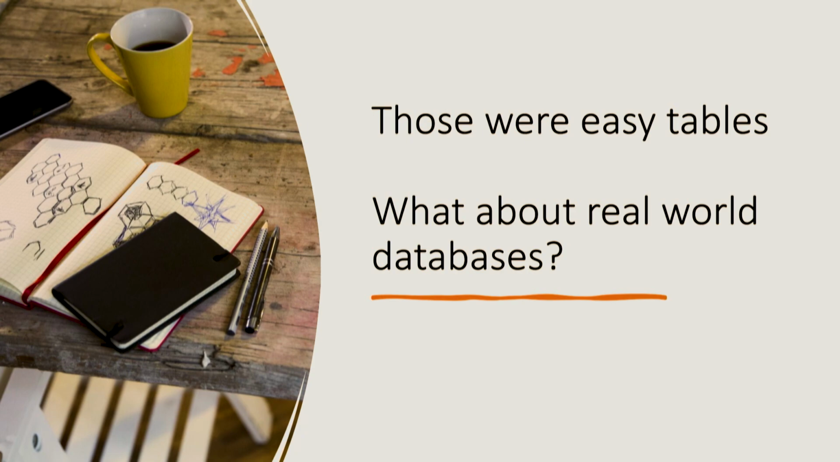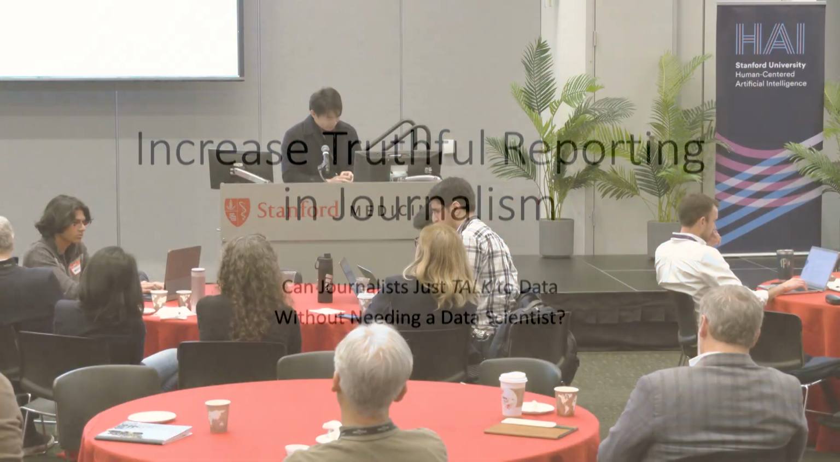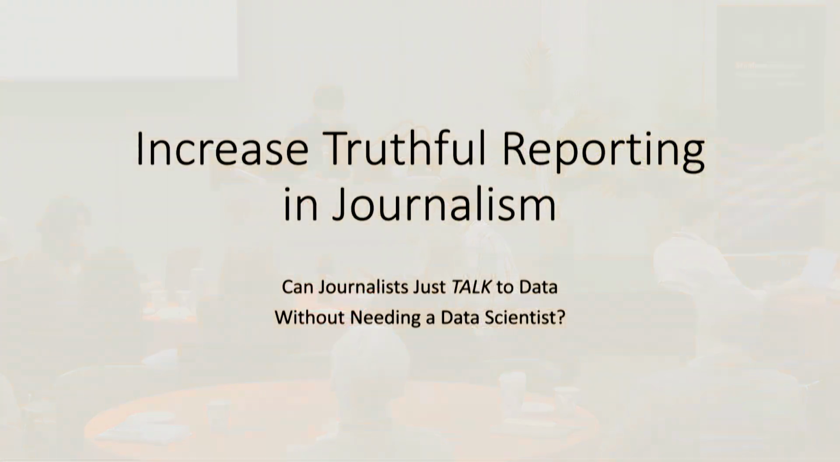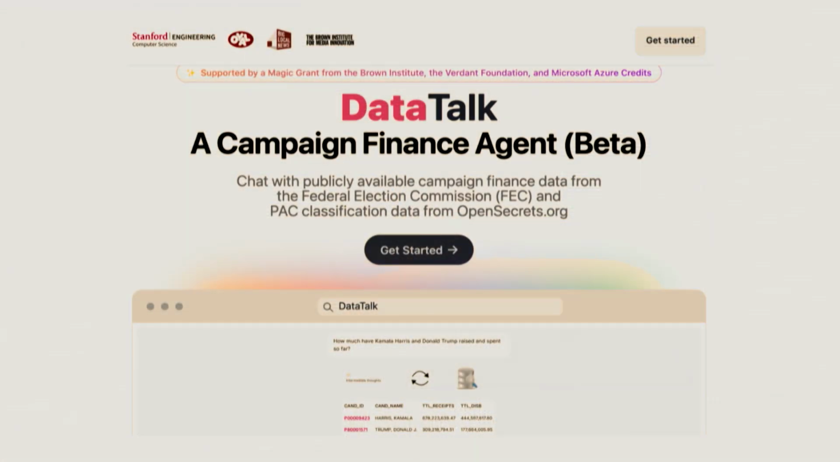Okay, so those were the easy tables. What about real-world data sets? This leads us naturally to a project that we did this autumn on how to increase truthful reporting in journalism. This is a collaboration with my amazing collaborators at Big Local News, Cornell Tech, and other members of the team. This led us to the development of DataTalk, a campaign finance agent, which promises to let you chat with publicly available campaign finance data from the FEC and some data from OpenSecrets.